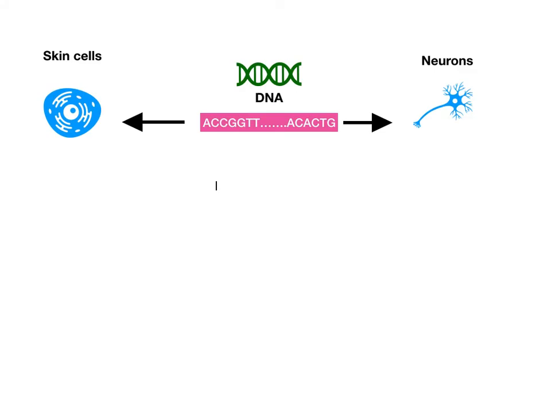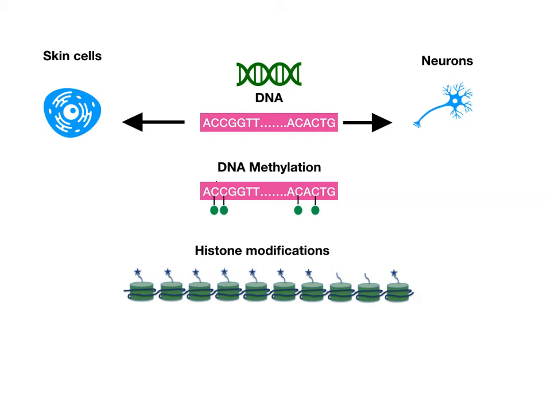Why do skin cells behave differently from neurons in spite of having the same genetic code, that is DNA? It is because on top of the genetic information, there are several layers of epigenetic information that define the functions of cells as well as maintain their state. These epigenetic phenomena are responsible for turning on or off certain genes and providing specific functionality to the cells. An important set of epigenetic information is the chemical modifications to the histones, the binder proteins that keep the DNA compact.